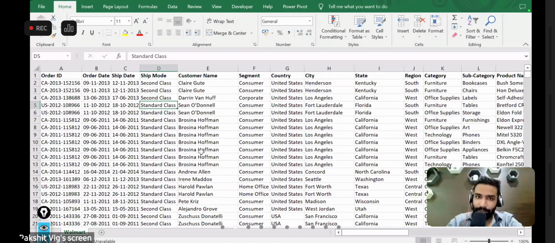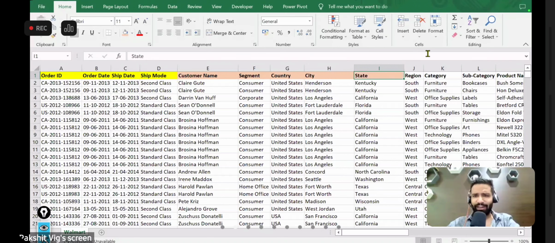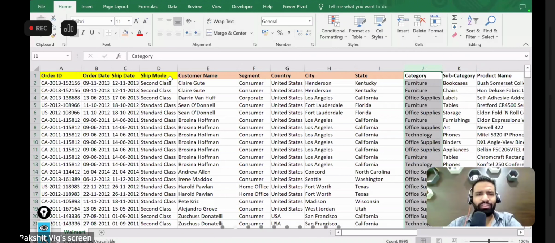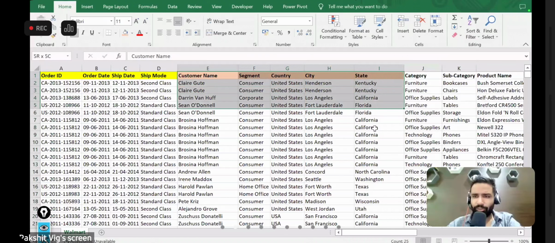Then we have the customer names. What is the name of the customer who is buying our product? So these are all my order details. Now these are my customer details. What is the name of my customer who has bought that product? What is the segment of that customer? Is it a corporate customer, wholesaler, retailer, and stuff like that? What is the country of that customer? What is the state of that customer? And then what is the region of that customer? Then we have city as well, but I don't think it is much important. So these are the details of my customers.